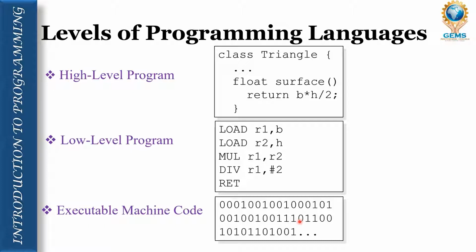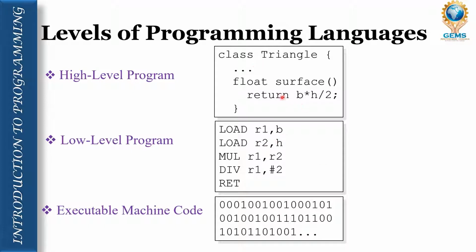In some places this may be written as high level, middle level, and low level. So the low level becomes machine code, and the middle one becomes middle language. So no need to be confused here. As per our syllabus, we have to study the levels of programming language, and we have 3 levels: high level, low level, and executable machine level programming language.